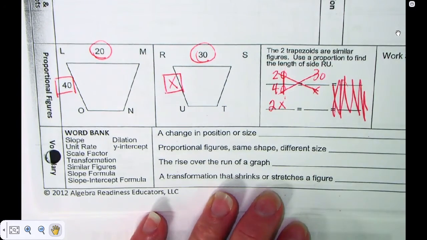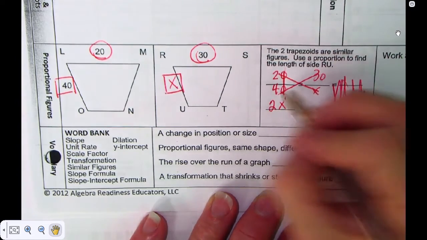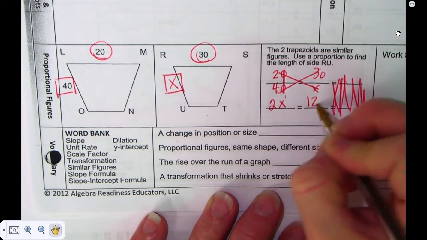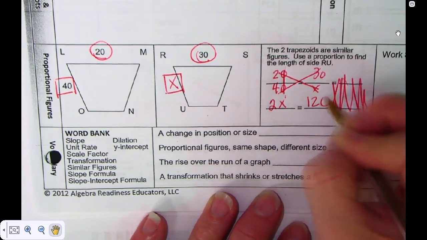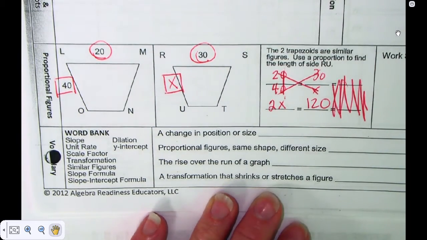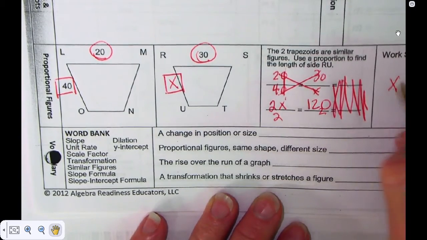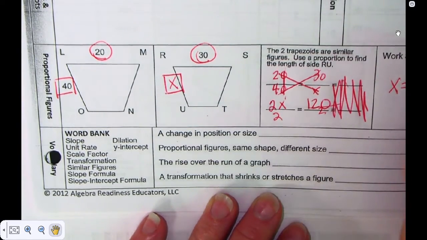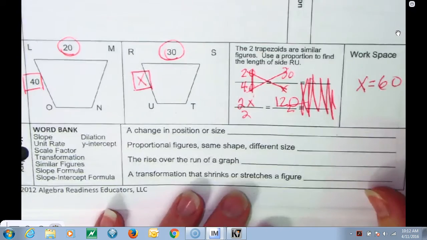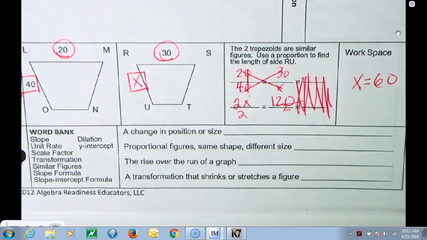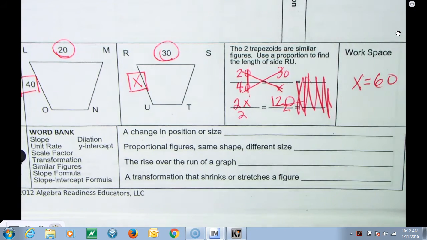So 2x equals 120, right? 30 times 4 is 120. Then I'm just going to divide by 2. So x equals 60. There's several ways to do that. So if you got x equals 60, you're good.